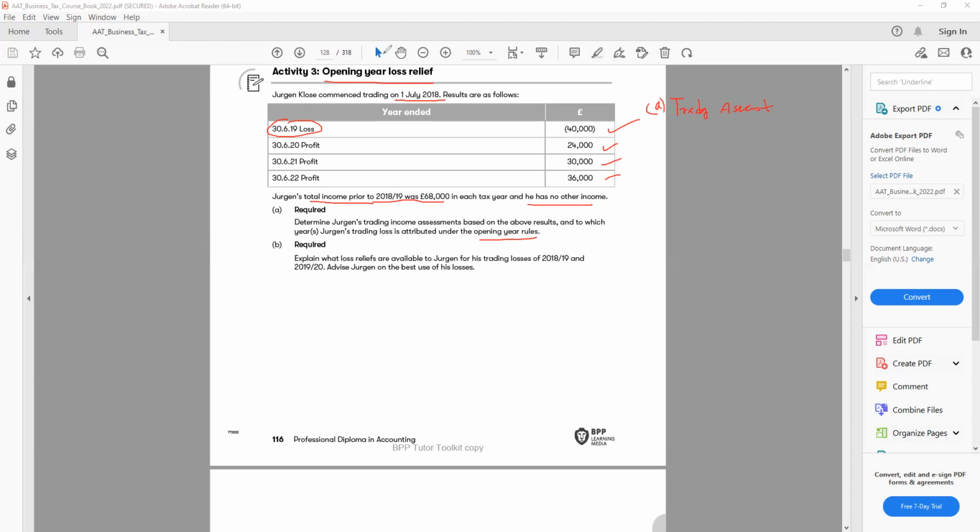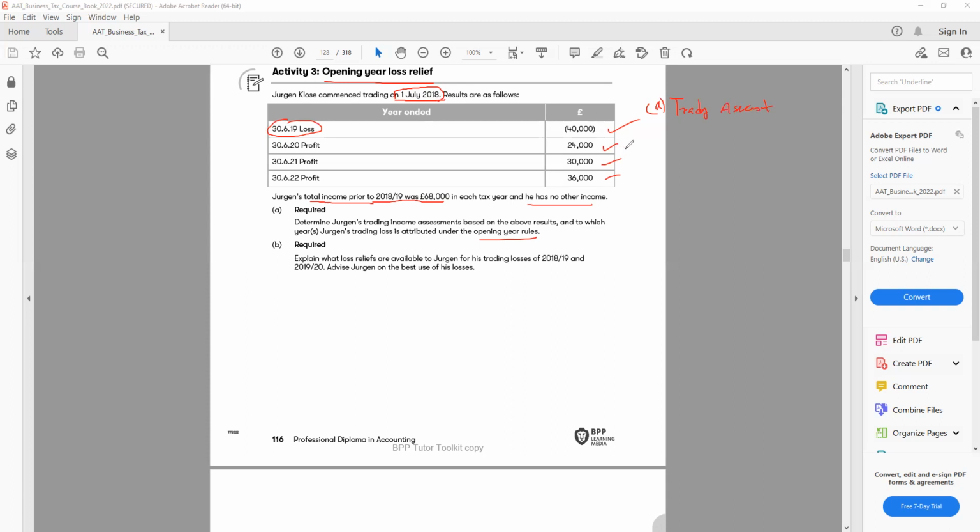So for example, the business is started on July 18th, so you have to start from July and will stop when there is a 5th of April. So that will be my first tax year. So July 18 means we are in the 18-19 tax year. 18 started from April and will end on April 19.